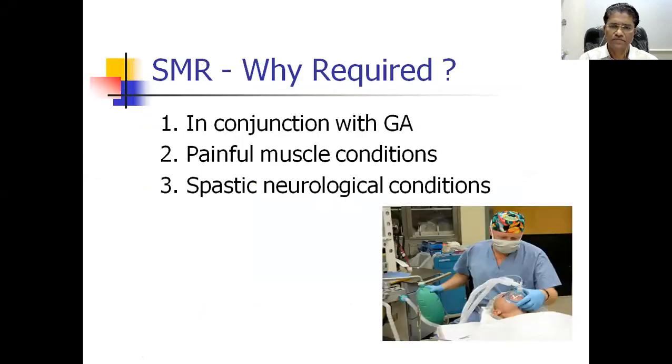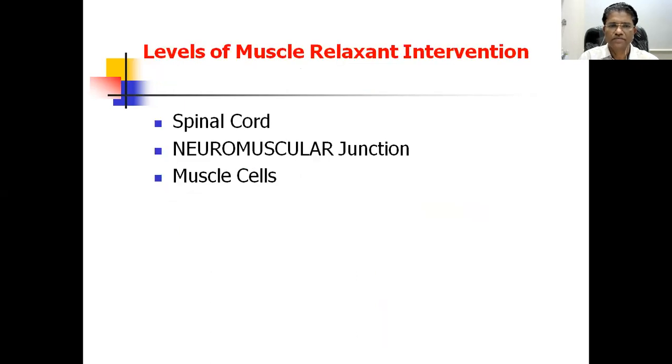Why are they needed? Many times in therapeutics, while giving general anesthesia and artificial respiration, we want to paralyze the diaphragm so that good aeration is possible. Here, the muscle relaxants are really helpful. There are also many painful muscle conditions like spasticity and spasm. We require this type of drug.